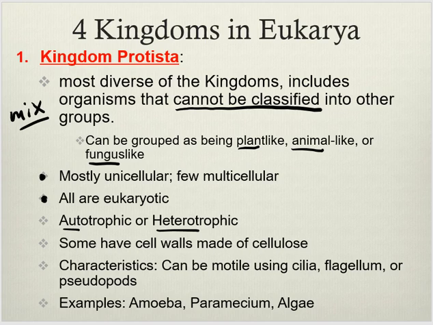Some are autotrophic, some are heterotrophic. That goes with the plant-like, or autotrophic. Animal and fungus-like are heterotrophic. Some have cell walls, but what's the difference here? What's it made of? Cellulose, made of sugar. Guess what? They're just like plants. Plants have a cell wall made of sugar, cellulose. But there's other characteristics that keep them from being plants.